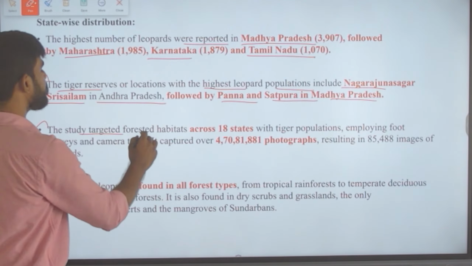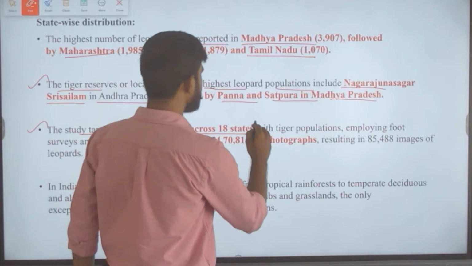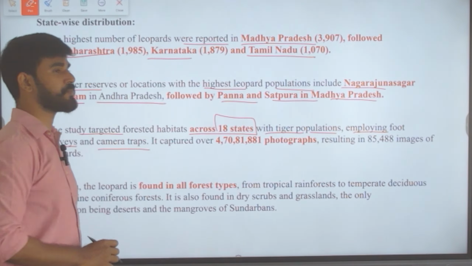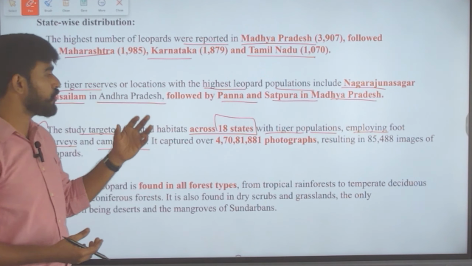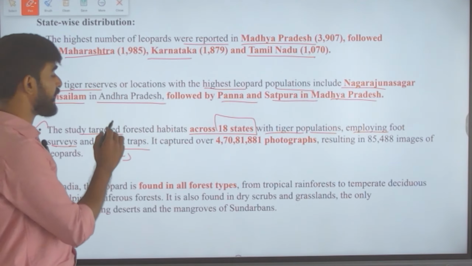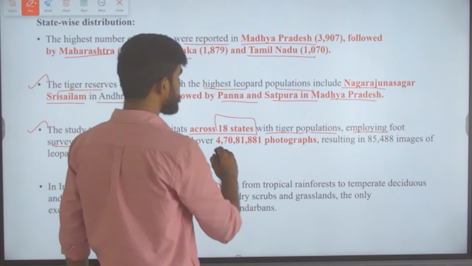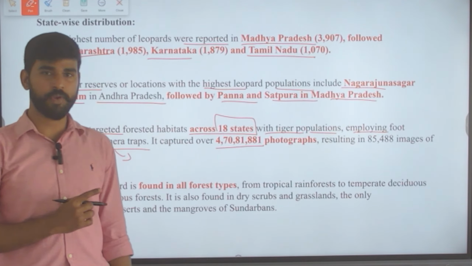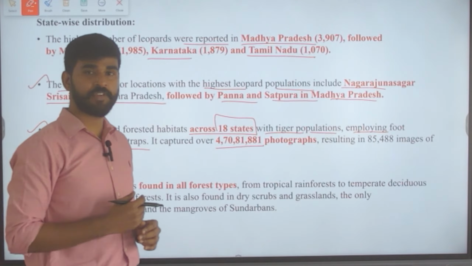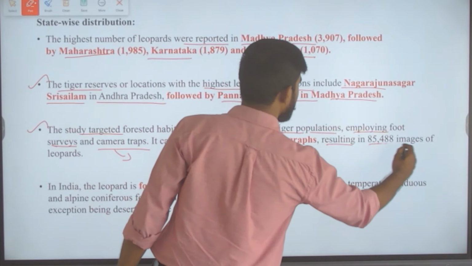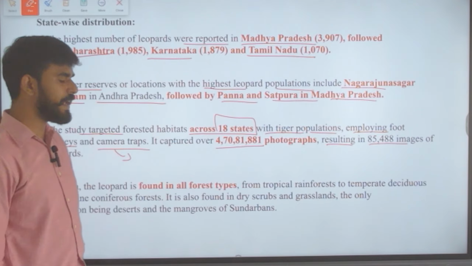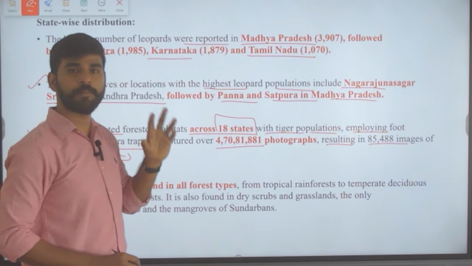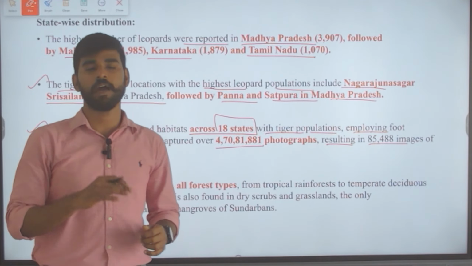And then the study targeted forested habitats across 18 states of India with tiger population, employing foot surveys and camera traps. So these are the methods that they have used. They have used foot surveys and camera traps, and it captured over 4 crore 70 lakh 81,881 photographs to arrive at this figure, resulting in 85,488 images of leopards. Okay, and of these they have found that approximately 13,874 are there.